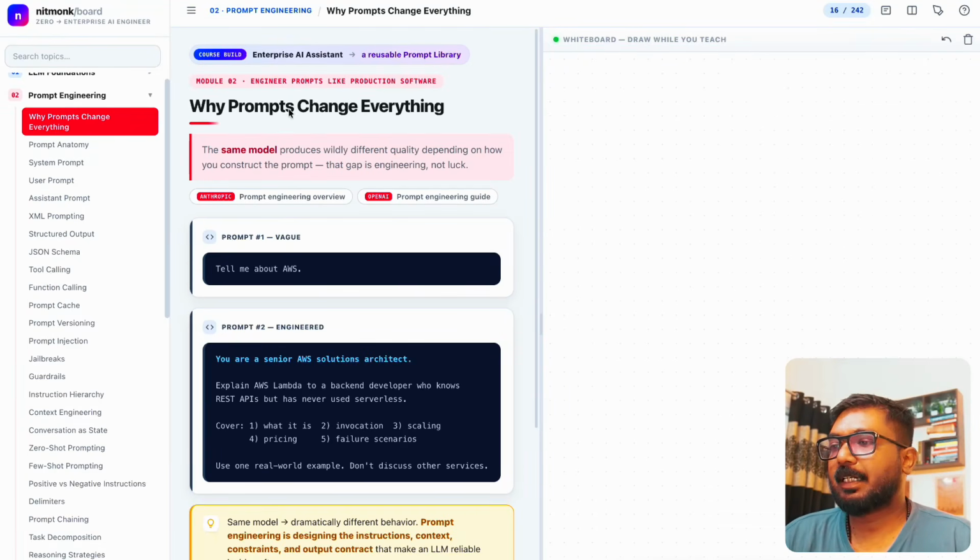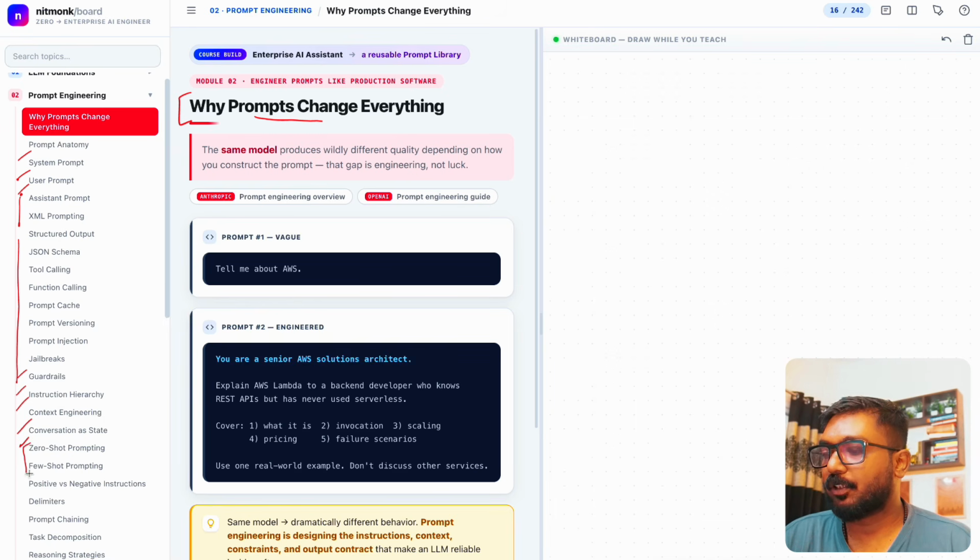Hello everyone. In this video, we'll try to cover prompt engineering. We'll discuss prompt anatomy, system prompt, user prompt, all the way to tool selection. We'll also discuss jailbreak, guardrails, instruction hierarchy, context engineering, conditional state, zero shots, few shots, positive versus negative instruction, delimiters, prompt chaining, caching, everything about prompts. As soon as you complete this video, you will have a complete understanding of prompts.